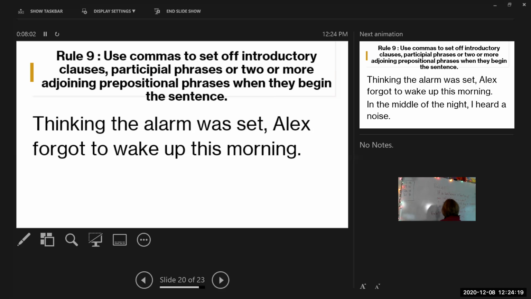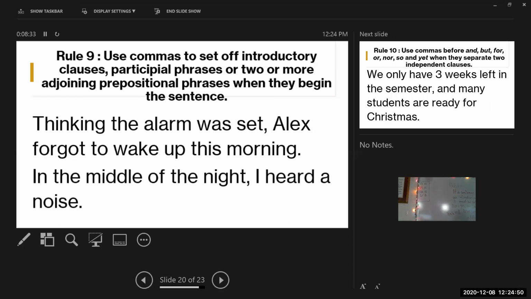So rule number 9, set off introductory phrases that begin the sentence with commas. All right, and those can be participial phrases, they can be prepositional phrases.